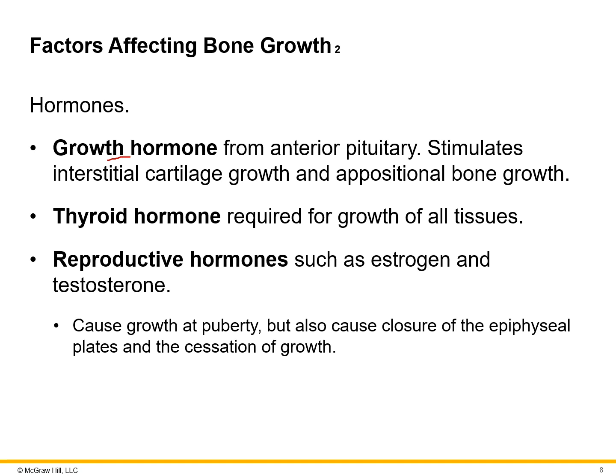So growth hormone, definitely as the name implies, is released from the anterior pituitary. What it does is it stimulates the interstitial cartilage growth and appositional bone growth. Then the thyroid hormone is required for growth of all of our tissues, regardless whether it's bone or whatever. And then reproductive hormones like estrogen and testosterone cause growth during puberty, but also cause the closure of that epiphyseal plate and the cessation of growth whenever it ossifies into the line.